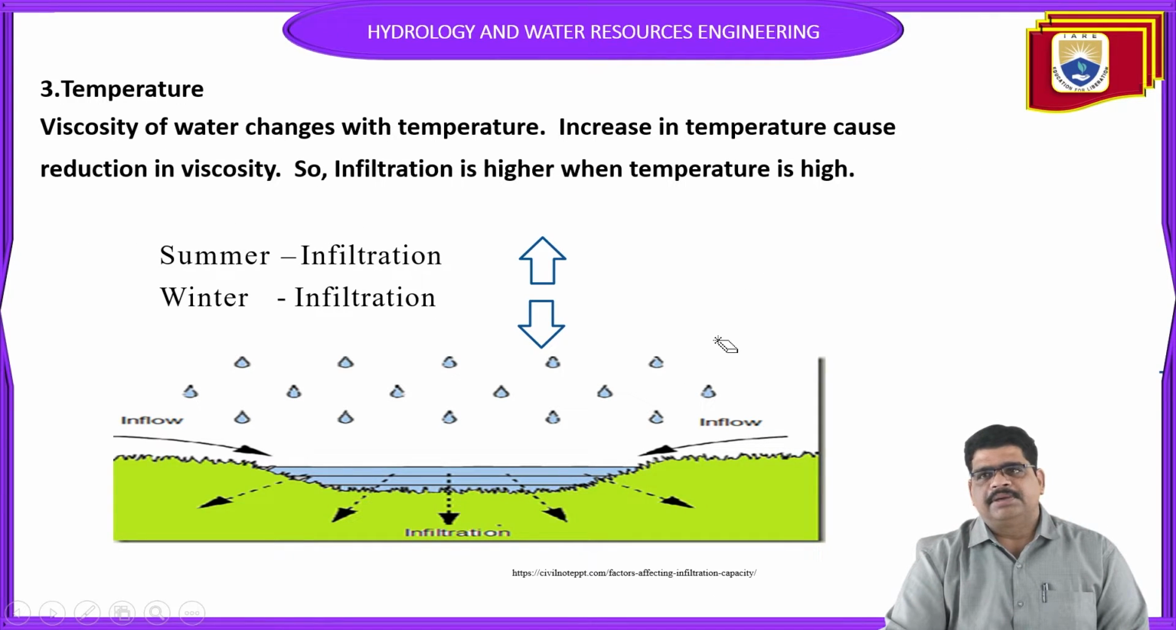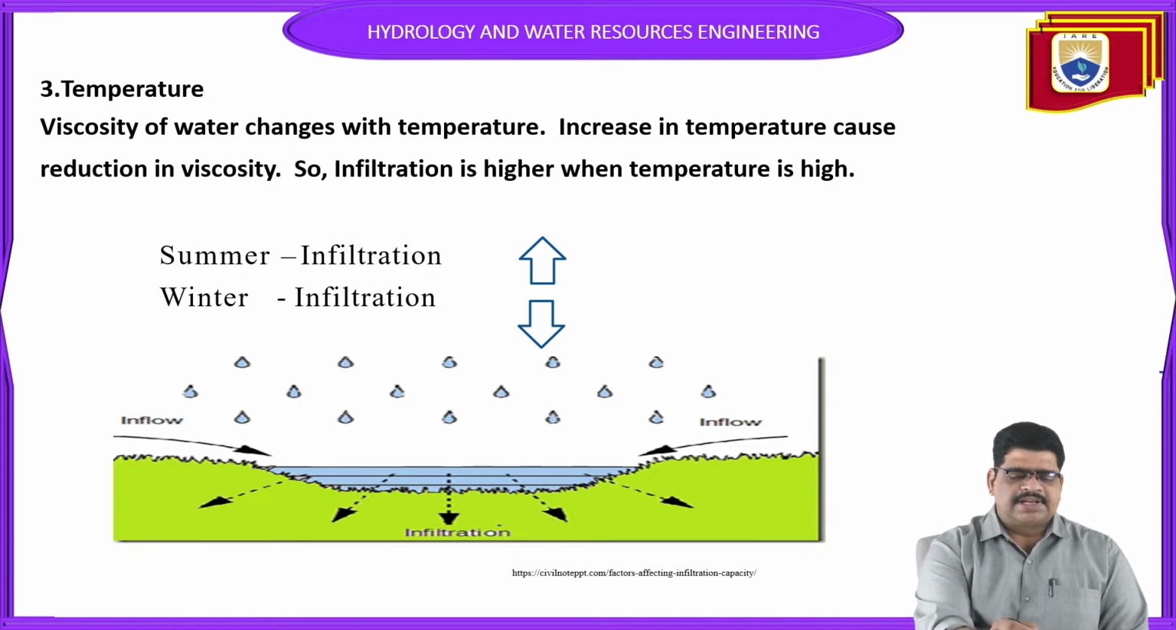Next, how can temperature affect infiltration? If the temperature increases in the summer season, definitely the temperature will increase. The increase in the temperature reduces the viscosity. So the infiltration is high when the temperature is high. So what is the reason?